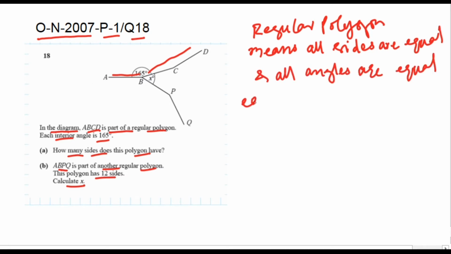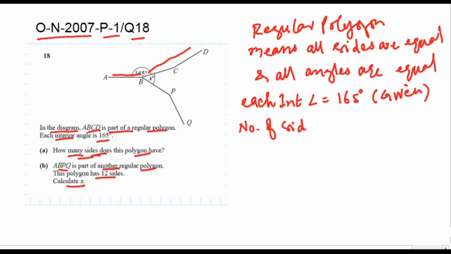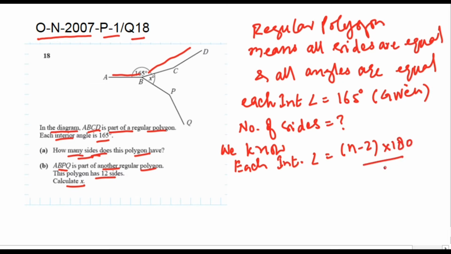Since ABCD is a regular polygon, it means all sides are equal and all interior angles are equal. Each interior angle is equal to 165 degrees, which is given. The number of sides is to be found. We know each interior angle is equal to (n minus 2) multiplied by 180 divided by n. 165 degrees is equal to (n minus 2) multiplied by 180 divided by n.